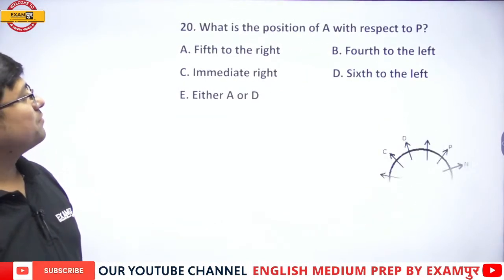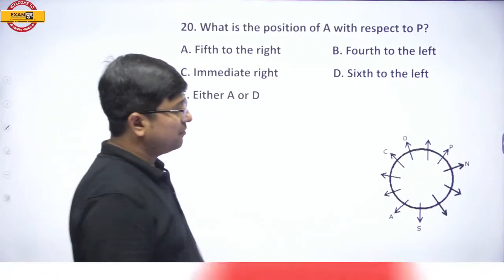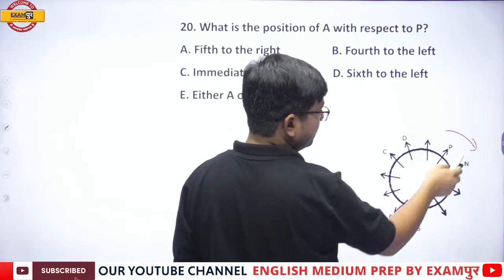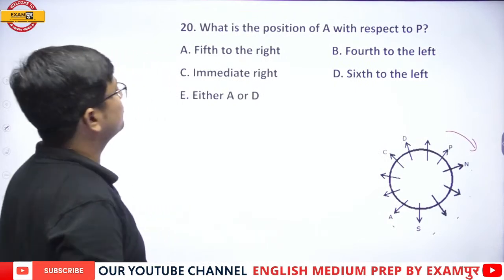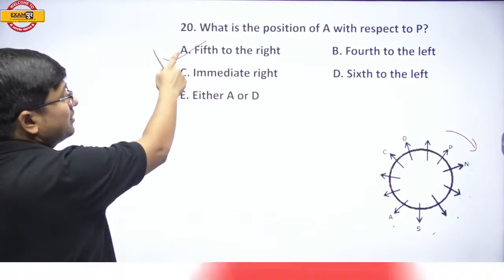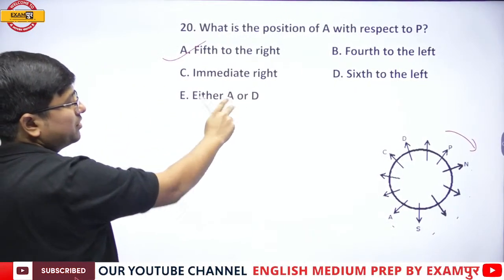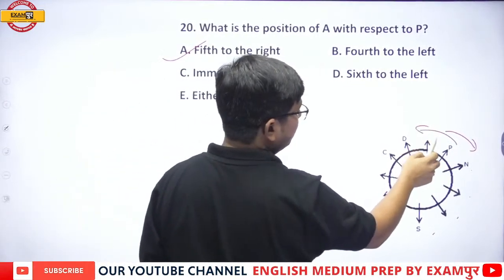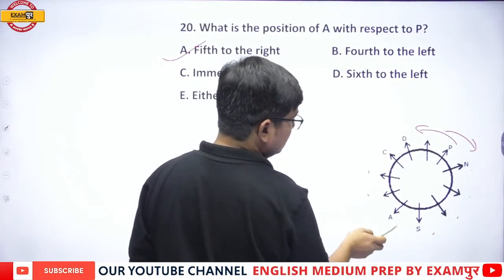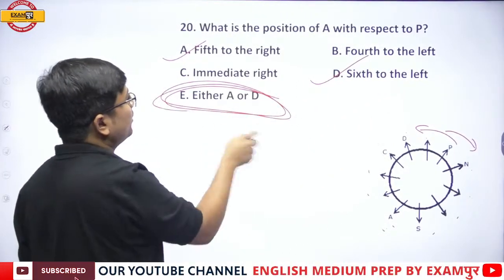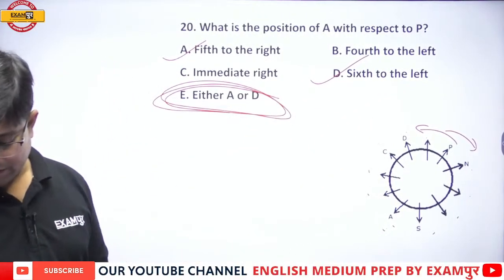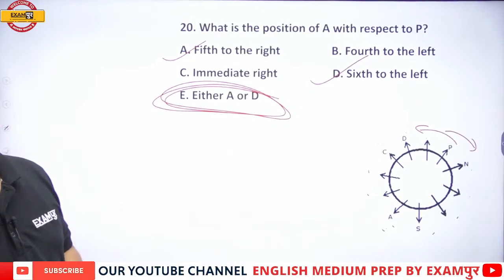Finally, what is the position of A with respect to P? With respect to P, it is 1, 2, 3, 4, and fifth to the right. But don't directly mark this as the answer because there is one more option. Check from here. Left of P, 1, 2, 3, 4, 5, sixth to the left. So the right answer is either A or D. Alright, everybody? Clear, everyone?